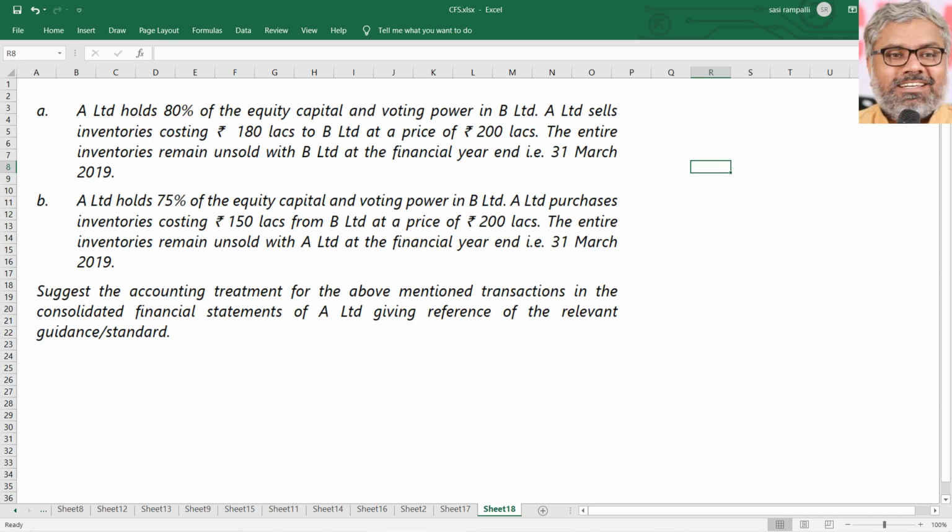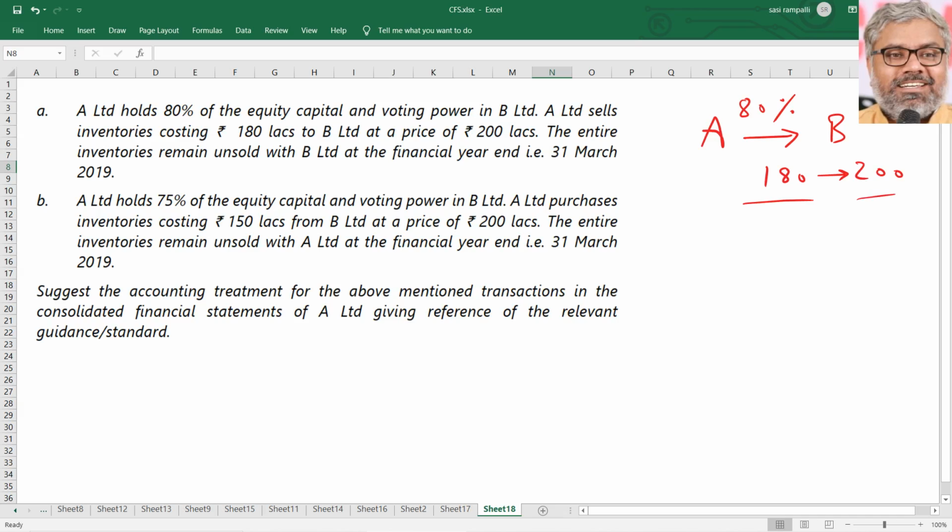This can be applied here. Look at this case. A Limited holds 80% of the equity capital and voting power in B Limited, and A Limited sells inventories. So who is the holding, who is the subsidiary? First we have to identify. A Limited is the holding and B Limited is the subsidiary. A Limited holds 80% of shares in B Limited. Fine. A Limited sells inventories costing 180 lakhs. A sells to B at a price of 200 lakhs.